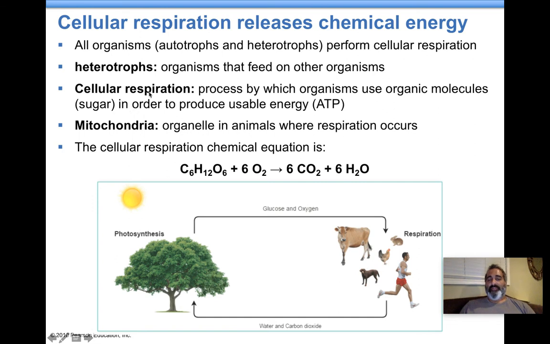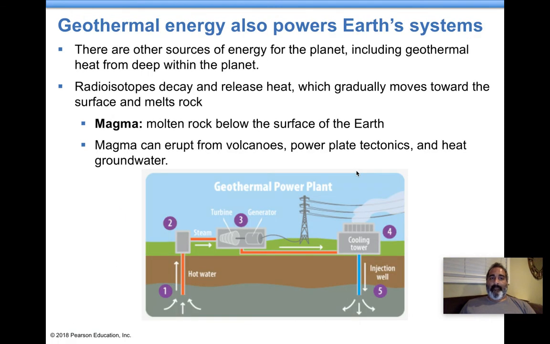Where does cellular respiration happen in your cells? It happens in these organelles called mitochondria. All right, and here's the equation. We eat sugar, we inhale oxygen, we exhale CO2, and we produce water as a waste product.